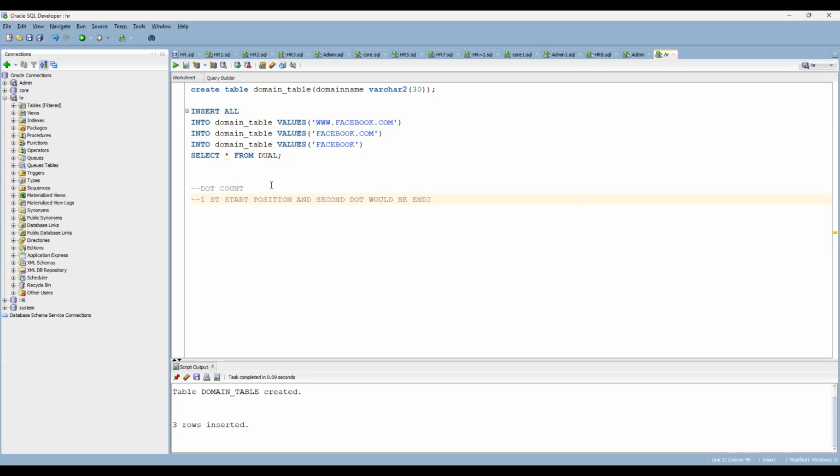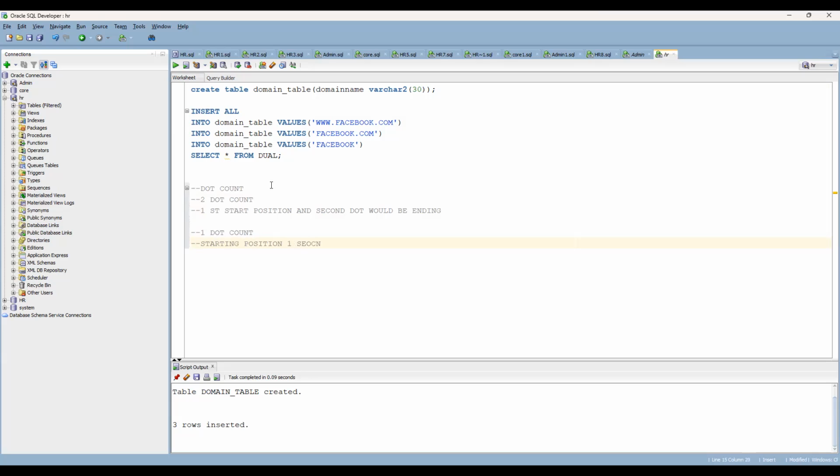Okay, this is the first use case. The first scenario is a two dot count, and the second scenario is a single dot count. Then the starting position of the string would be, it will start with the 1.